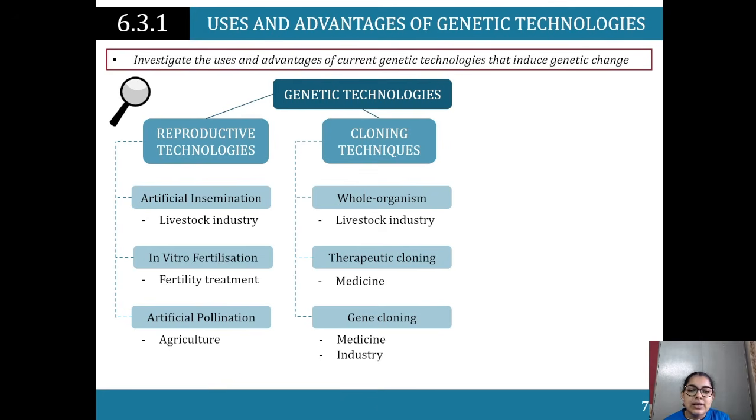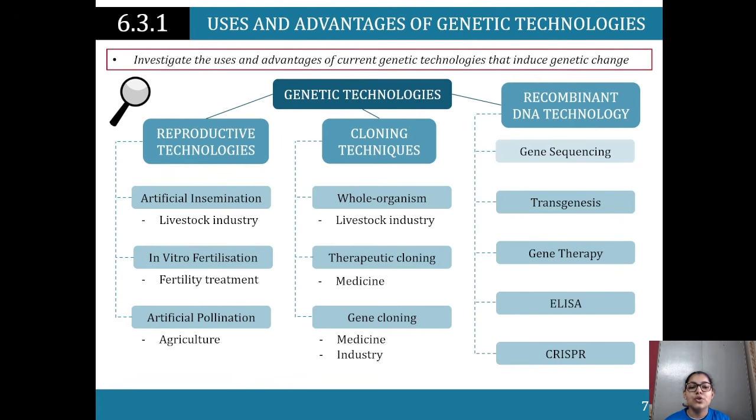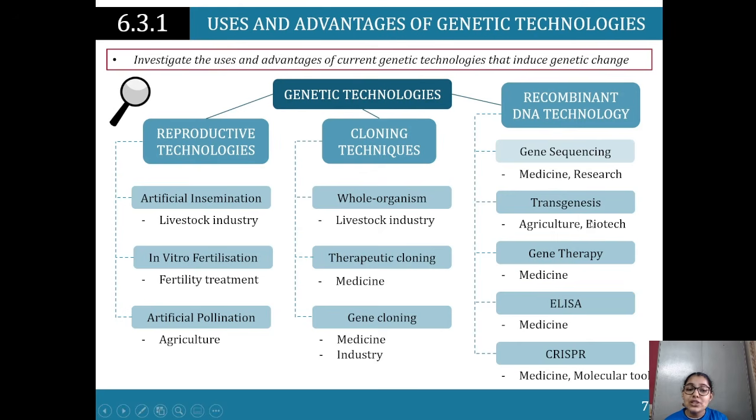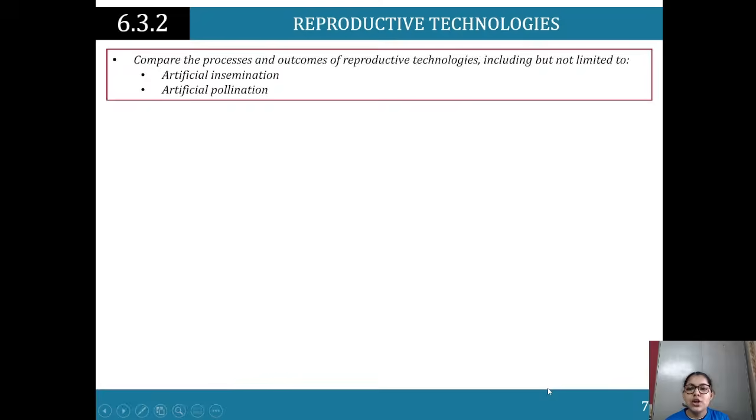Anyway, whole organism cloning, therapeutic cloning, that's medicine, and gene cloning as an industry, so medicine and industry. Recombinant DNA technology helps us with gene sequencing, which is helpful for medicine and research. Transgenesis is helpful for agriculture and biotech. Gene therapy is for medicine, ELISA is for medicine, and CRISPR is a tool, and we'll talk about it. So these technologies serve medicine and as molecular tools.